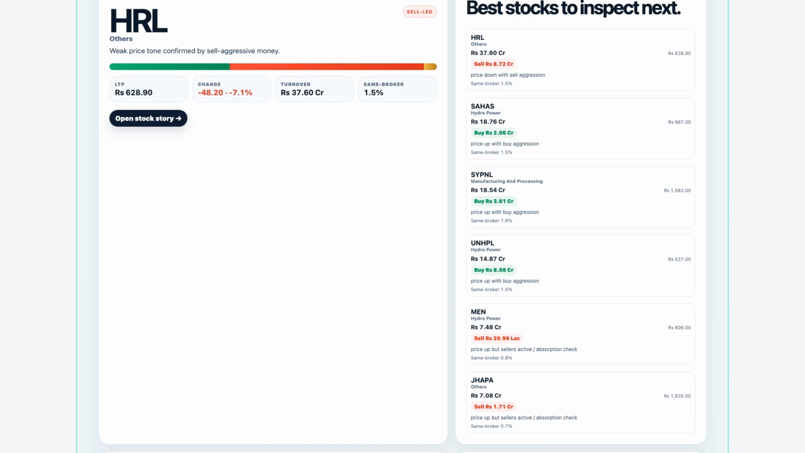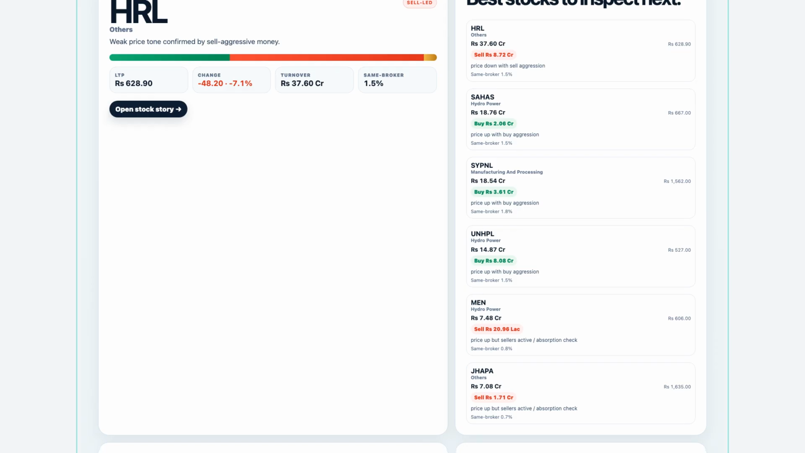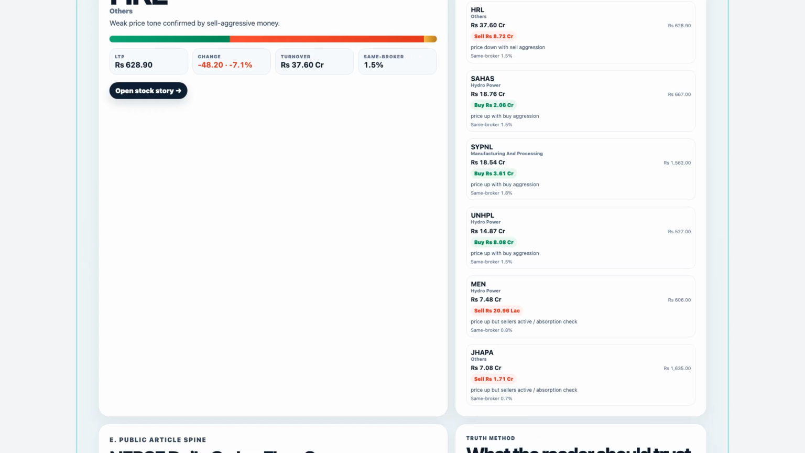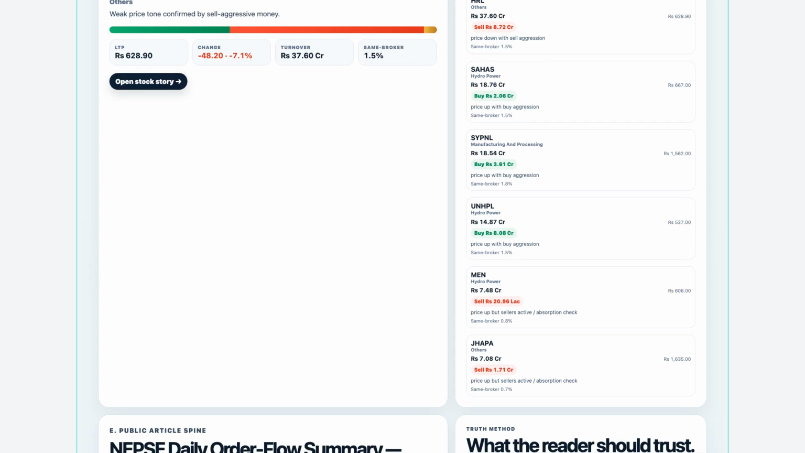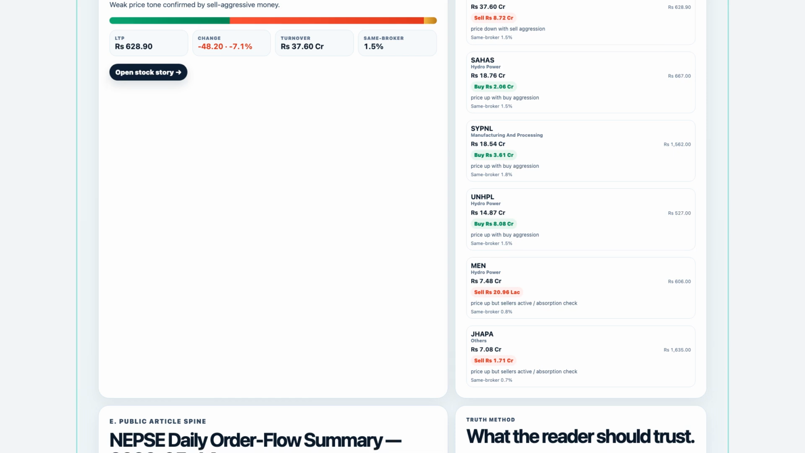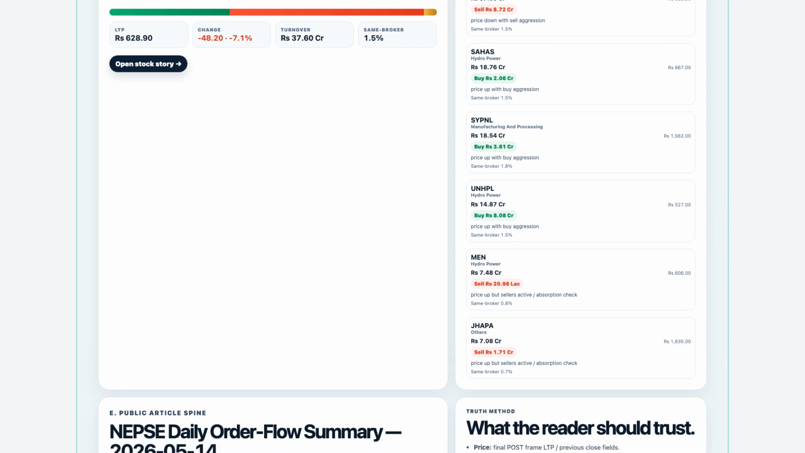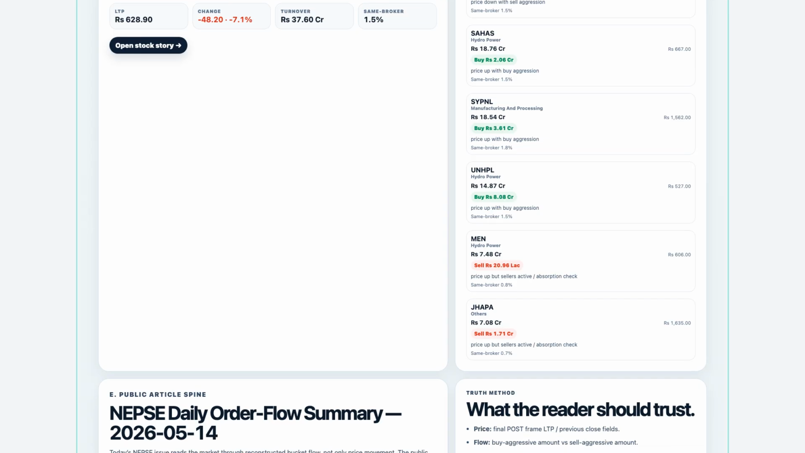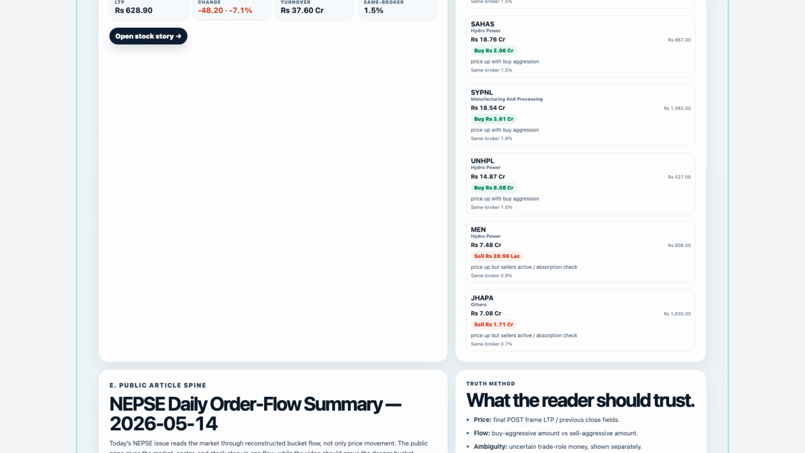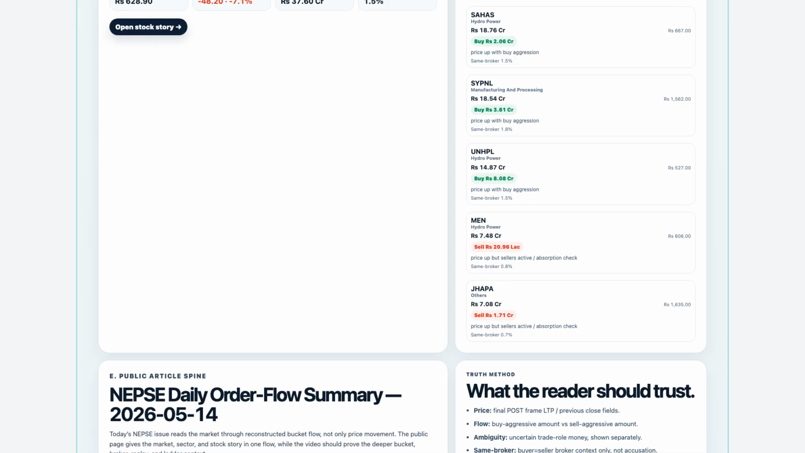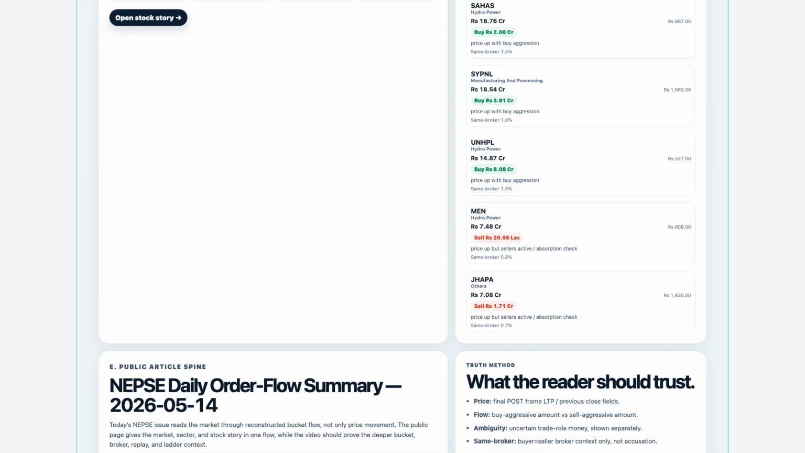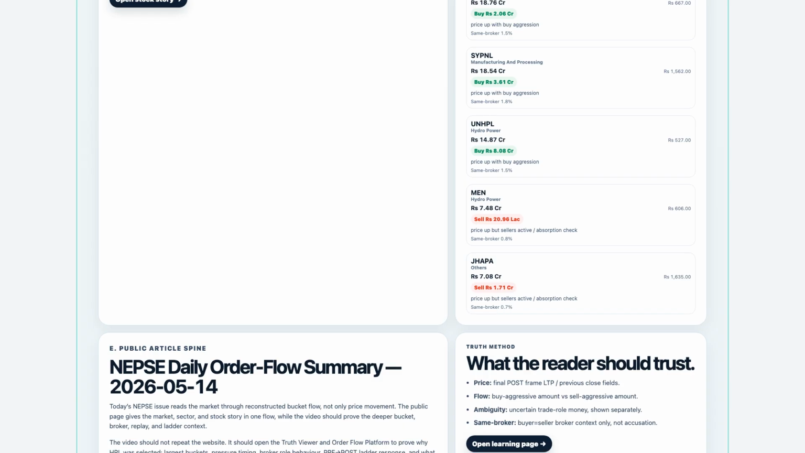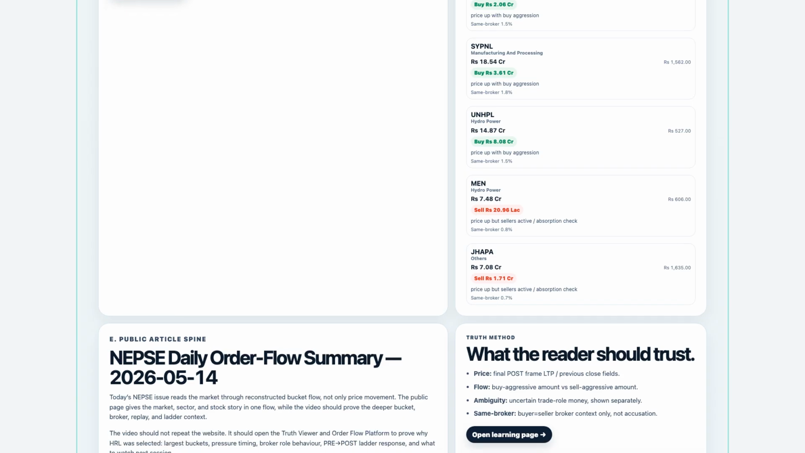Its turnover was 376,036,887.4 rupees, with 598,762 shares traded and 5,425 transactions. Buy aggressive amount was 141,744,046.63 rupees. Sell aggressive amount was 228,948,717.29 rupees. Net aggressor amount was negative 87,204,670.65 rupees. That is why the page calls the behavior confirmed downside.